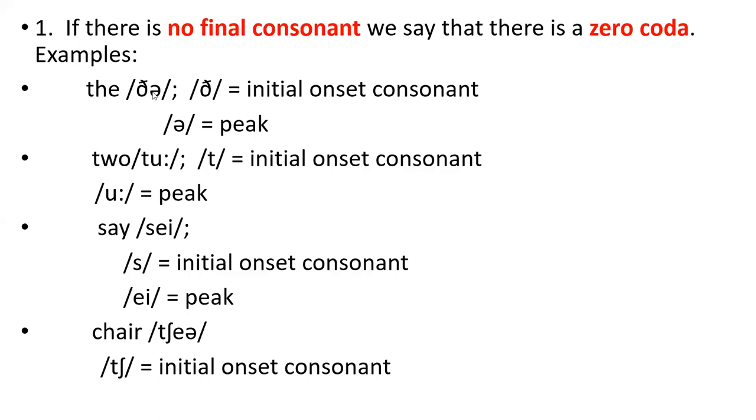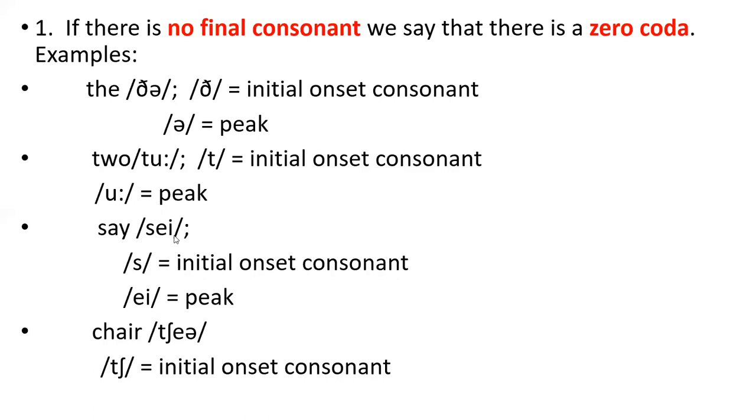the word the. As you see here, in the onset there is only the initial consonant, and there is the peak, the schwa, and after the schwa, nothing. If you remember, initial onset consonant, this is from last week. And a peak, and there is nothing after the peak. Another example, two. Look, the initial onset consonant, the long u is the peak, and there is nothing after the peak. This means zero coda.